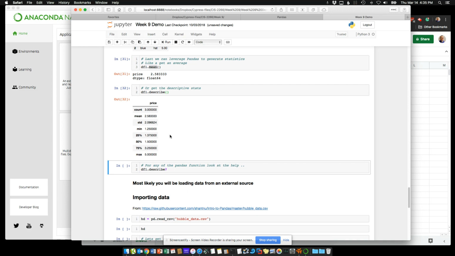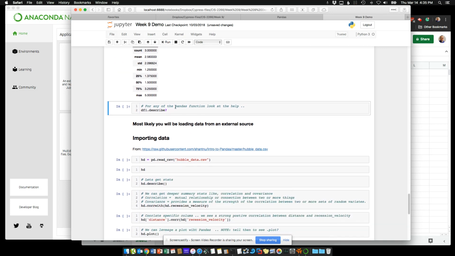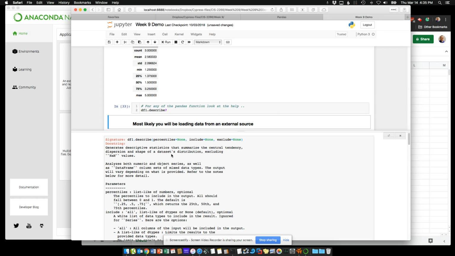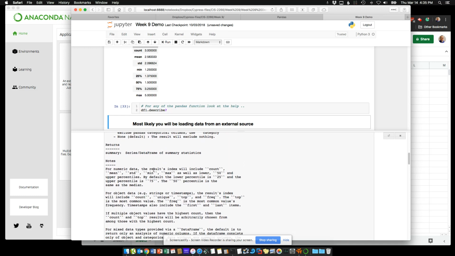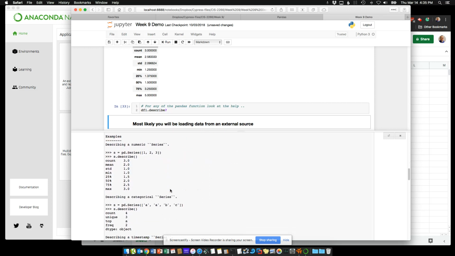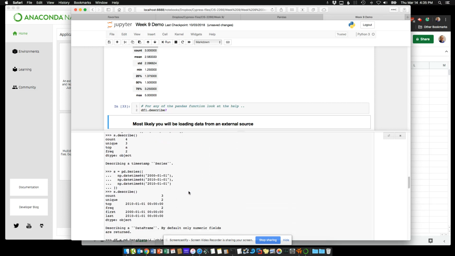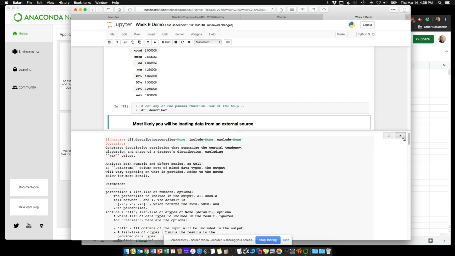If you're curious about help, this is a good time to point out the question mark. So I'm curious about describe. If I run this, I get this pop-up at the bottom of my Jupyter notebook, and it gives me a little help file. It tells me what it returns, what those mean, and so on, and it gives you some examples. I can close that.